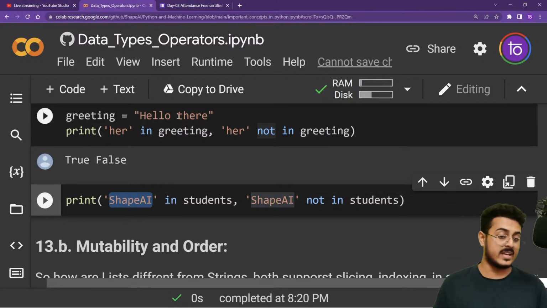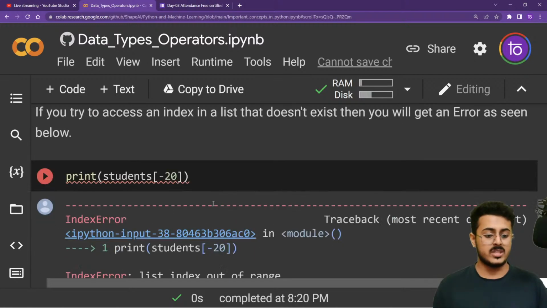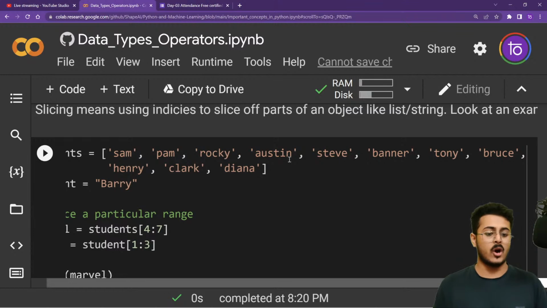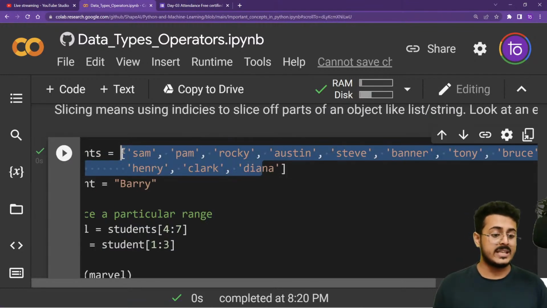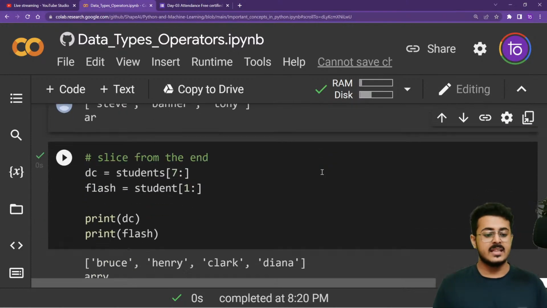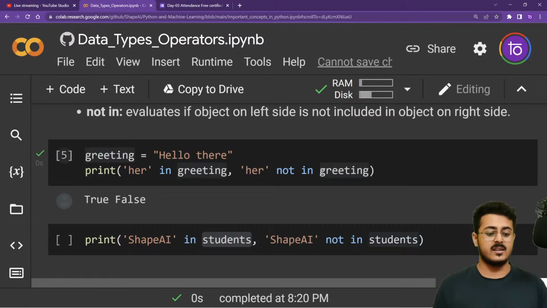Okay, that was for strings. Now for lists, students is a list. As you are able to see right over here, this is the list: Sam, Pam, Rocky, Austin, Steve, Banner, Tony, Bruce, Henry, Clark, Diana. Are you able to see shape AI inside of this? Please let me know. No, we are not able to see shape AI inside of this. That means that shape AI is not a member of the students list itself.